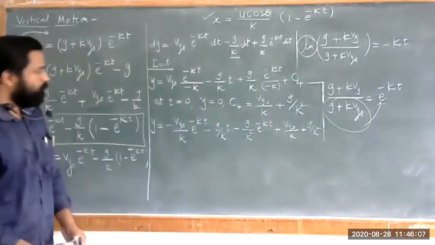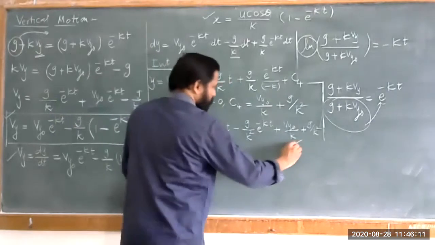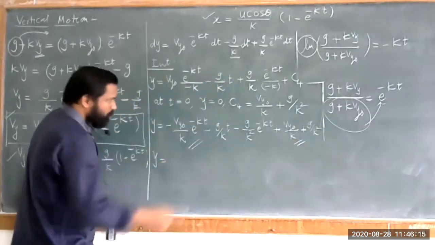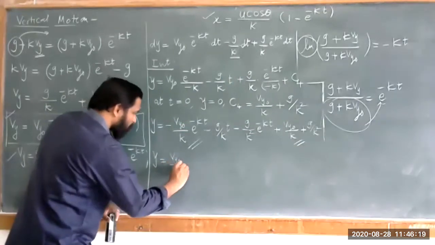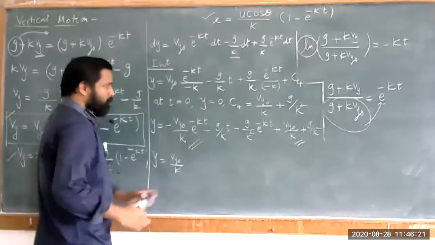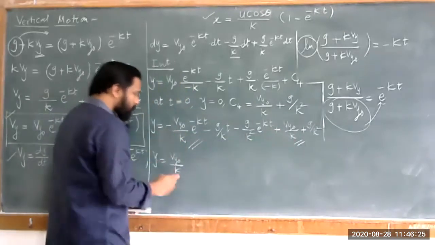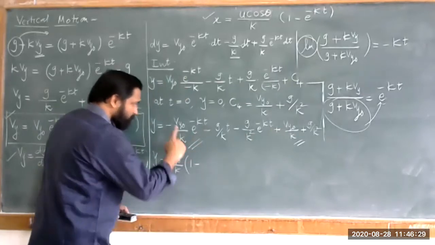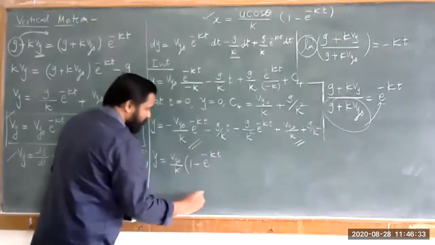Now we have to combine these terms. I can write y as Vy naught upon k into 1 minus e raised to minus kt.